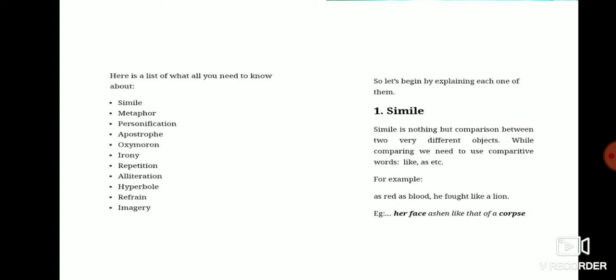First one is the simile. Simile is nothing but the comparison between two very different objects. While comparing, we need to use comparative words like as, like. So whenever, dear students, in the poem it is written as like or as, then you just confirm that it is the simile. Here one example is given, as red as blood. Just as is written, so here it is the simile.